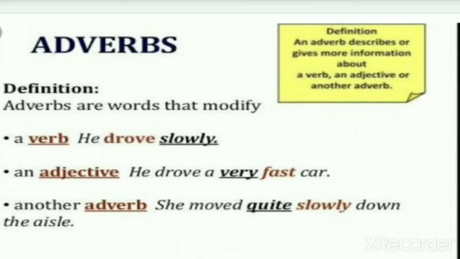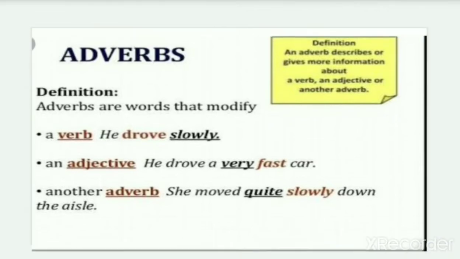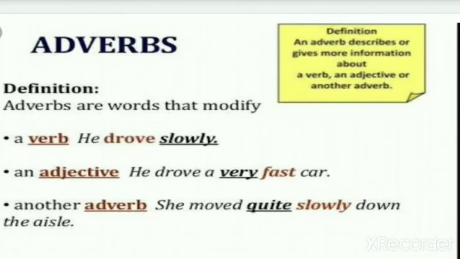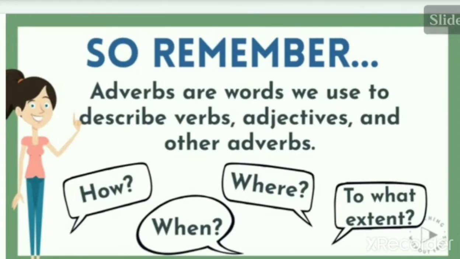Next we have an adjective. He drove a very fast car. So fast is here the adjective and very is here the adverb. So it means adverbs are the words that describe a verb and adjective. We have here adverbs are words we use to describe verbs, adjectives and other adverbs.